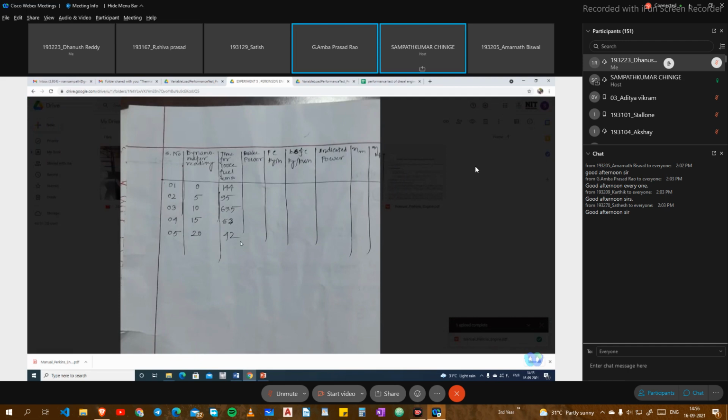Please note down these readings. Time for 100 cc fuel is 144, 95, 69.5, 53, 42. How do you get fuel consumption? It is 100 cc divided by 144 into 0.832. So you'll get so many grams per hour. That grams per hour can be converted into kg per hour by dividing by 1000.